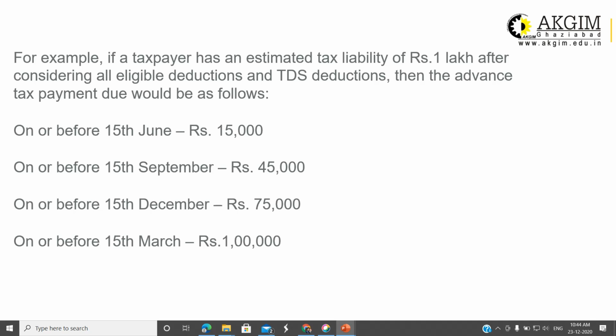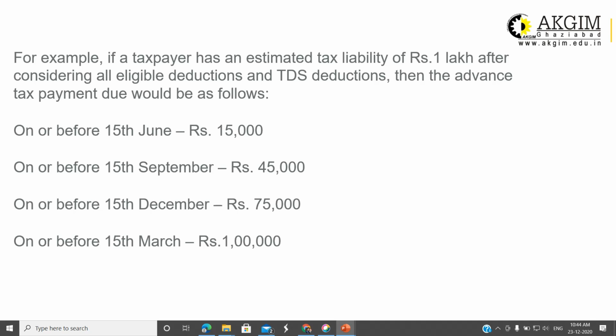For the third installment, up to 75% of the total tax liability should be paid before 15th of December. So what is the actual payment? The total tax payment requirement is 75,000, but you have already paid 15,000 as the first installment and 30,000 as the second installment.